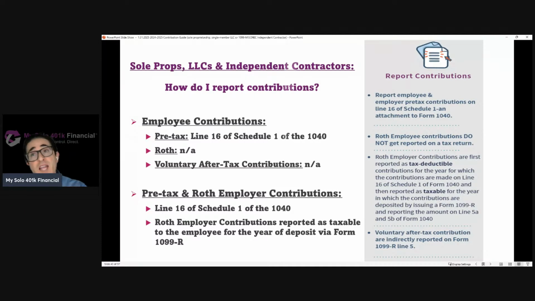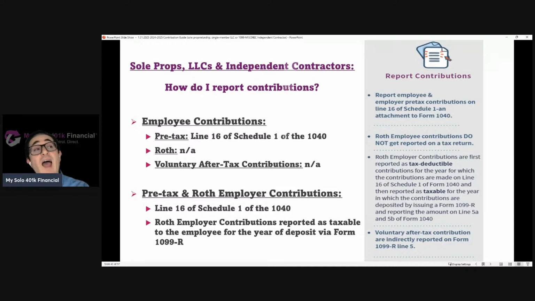Now, if it's a pre-tax employee contribution, it'll be reported on line 16 of Schedule 1 of your 1040, because that's pre-tax. You've got to reduce your taxable income to get that pre-tax benefit. Now, if it's an employer contribution, regardless of whether it's pre-tax or Roth, it's going to be reportable on line 16 of Schedule 1 of the 1040 for the year for which the contribution is made.